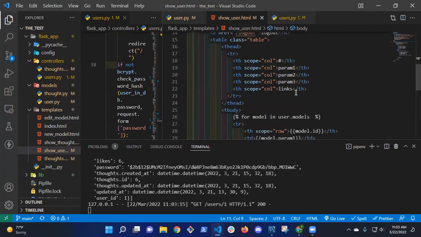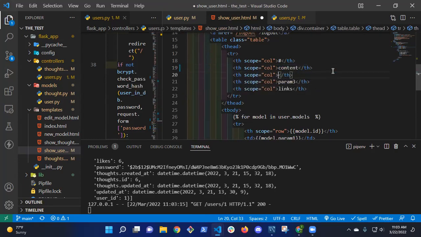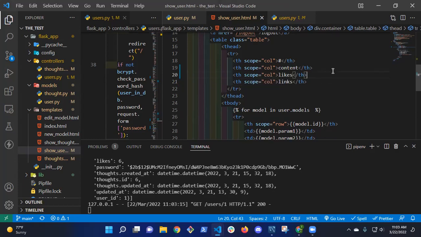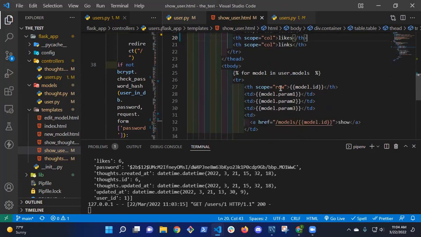So I've got this is the heading. I want this to be content, likes. And I'm not sure what else is supposed to be here, so we'll fill this in after we look at the wireframe, but I want to get something rendering. So what do I iterate over? Right now I'm iterating over for model in user.models. What do I need to change this to?